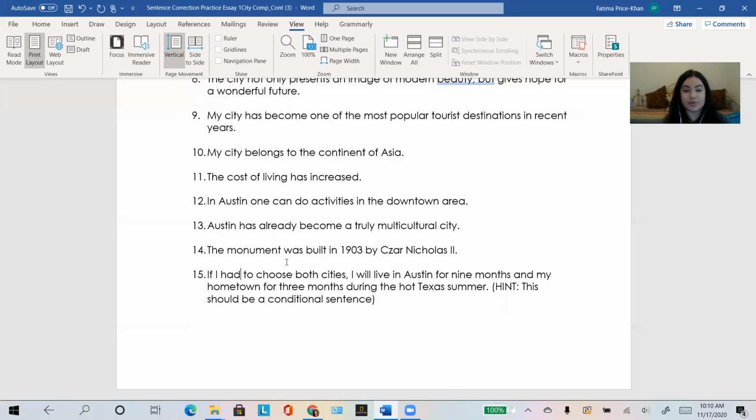If I had to choose, right? "I will live" should be "I would live." I would live in Austin for 9 months and my hometown for 3 months during the hot Texas summer. And that is like, if I had $1 million, I would build a mansion. What would you do if you had $1 million? So you can ask yourself and answer using the correct conditional tense for that. And we will review conditionals together in the future.